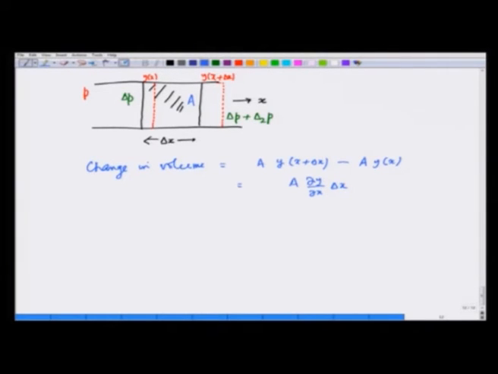This change in volume is caused by this pressure delta P on the left hand side, delta P plus delta 2 P on the right hand side. This delta 2 P is the unbalanced force that actually gives rise to the acceleration of this portion.